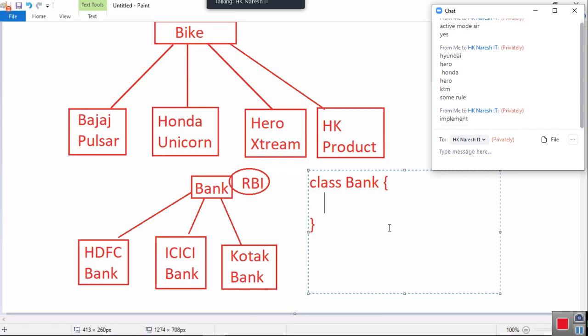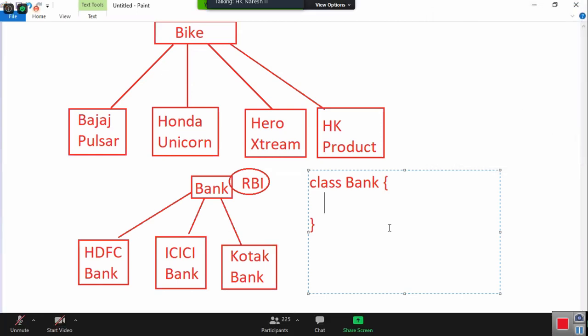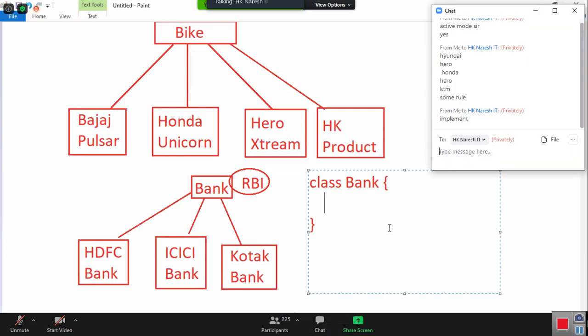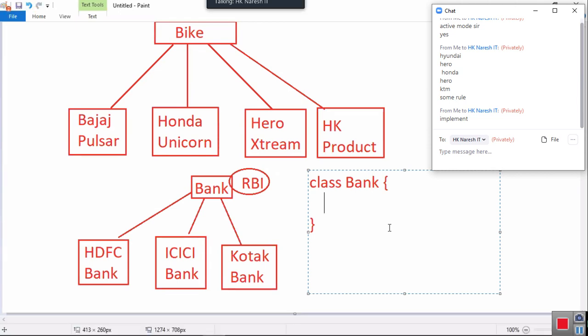Is RBI Bank allowing you to deposit and withdraw, or telling the banks to allow deposit and withdraw? Think, think carefully. What do you have to do as a bank, as RBI Bank? You must tell the rules and guidelines to HDFC Bank. And HDFC Bank, you must implement the deposit operation, the withdraw operation, the current balance operation, and the transfer money operation. What is RBI Bank doing? RBI Bank is declaring operations.